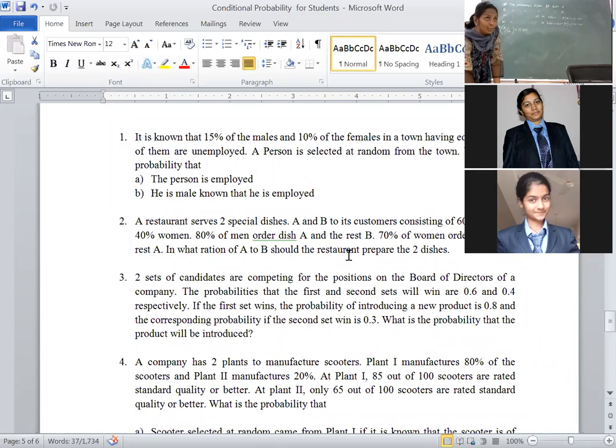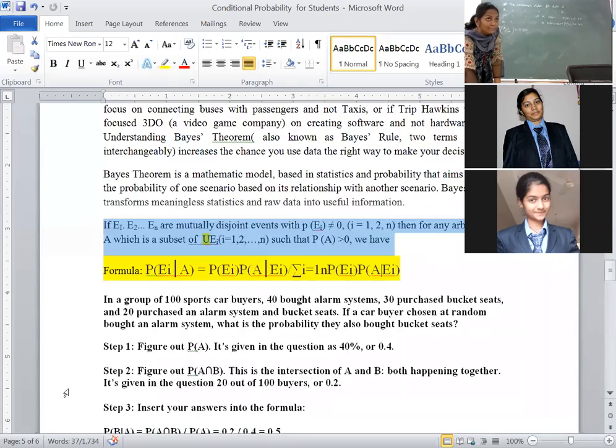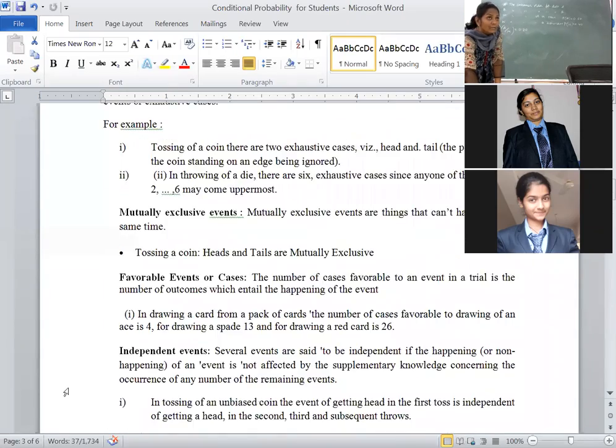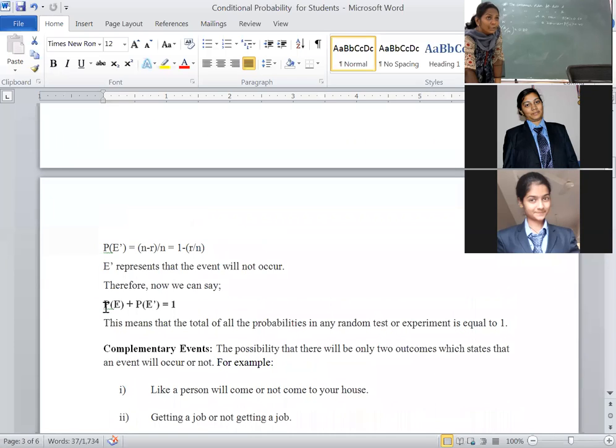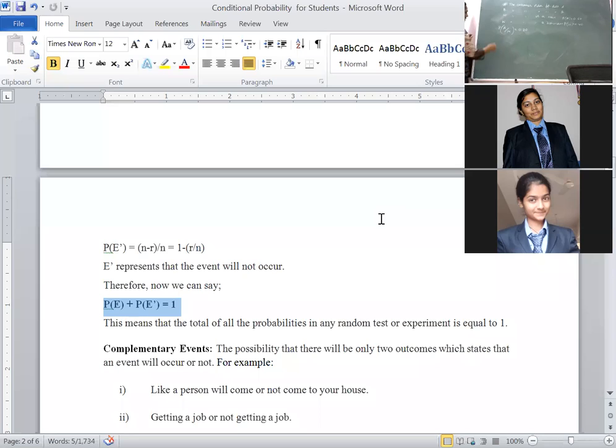Then go through complementary events here. You know this formula, probability of happening of any event. Listen carefully. Instead of E, we will take probability of A. Probability of A complement is equal to 1 minus probability of A. For example, the probability of occurrence of an event is 0.60 if it is given. Probability of A complement or A bar, what I told as the notation, means A does not happen.